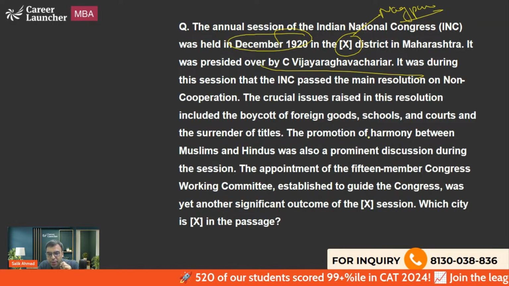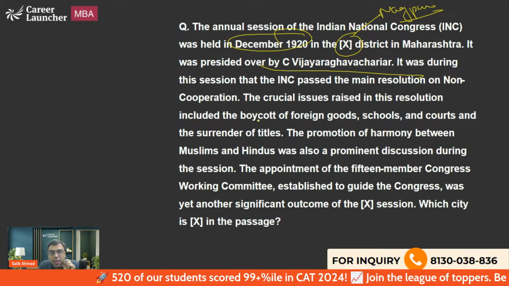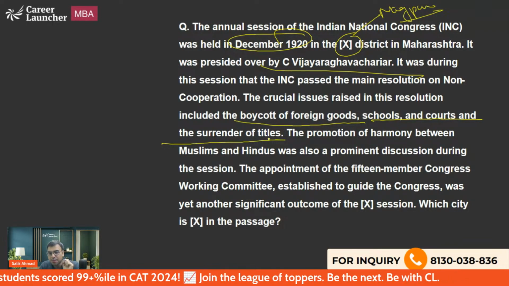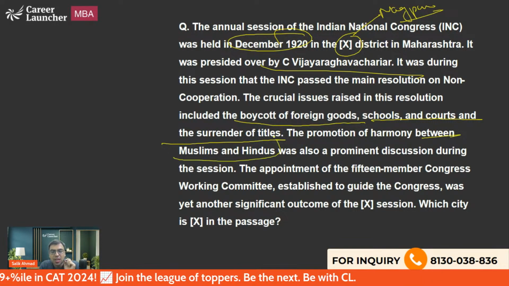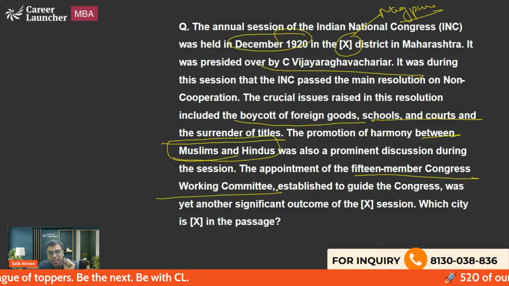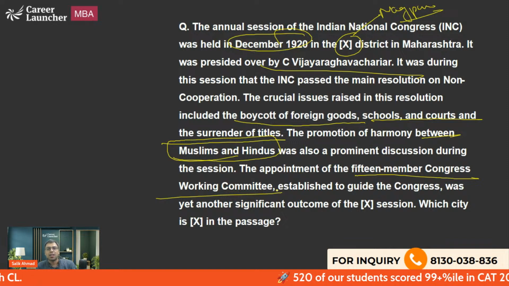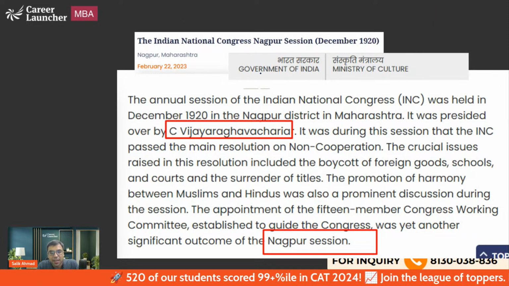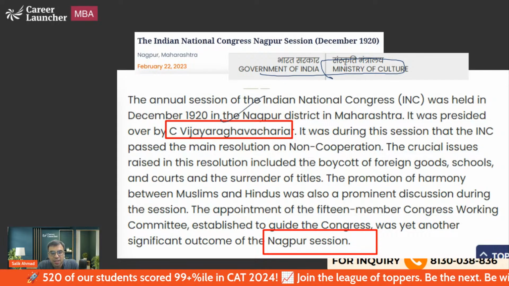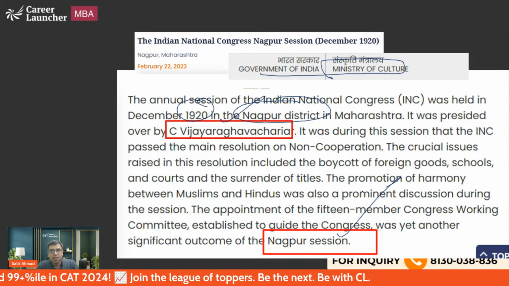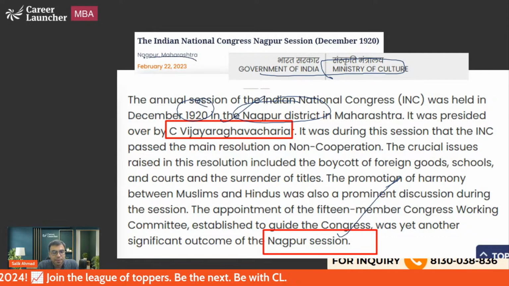Okay. So the non-cooperation movement talks about boycott of foreign goods, schools, courts, surrender of titles, promotion of harmony between Muslims and Hindus, and appointment of a 50-member committee, the Congress Working Committee. So these were the things related to the non-cooperation movement. You can see I have taken this from the official website of the Ministry of Culture also: December 1920, Nagpur district. That is what you should be knowing about.